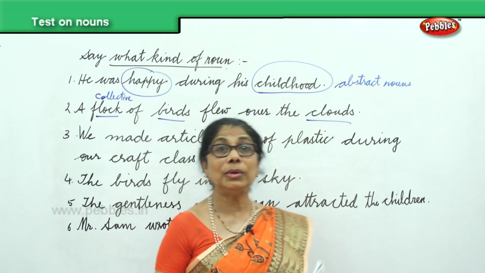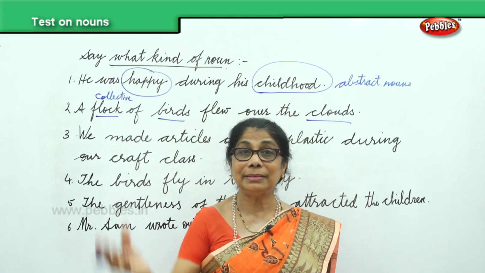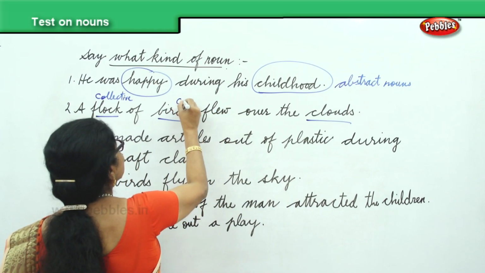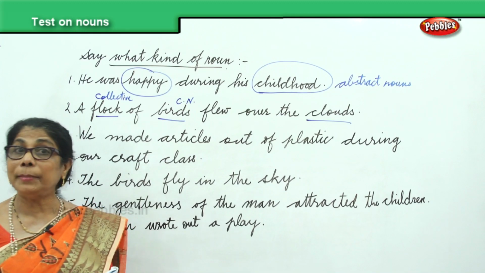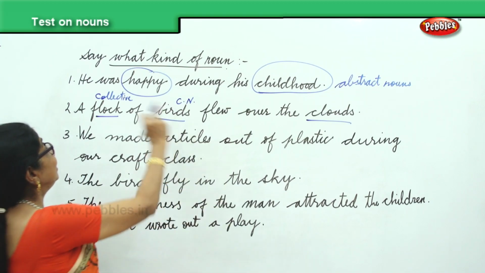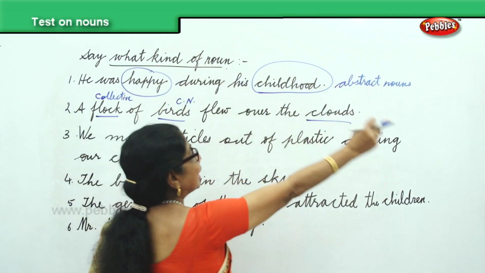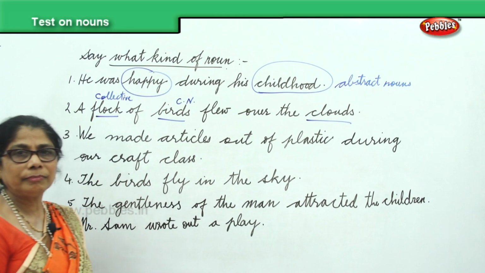Birds, cloud, they are common nouns. Any bird, any cloud. So, you will say common noun, CN. So, we identified collective noun, abstract noun, and common nouns.